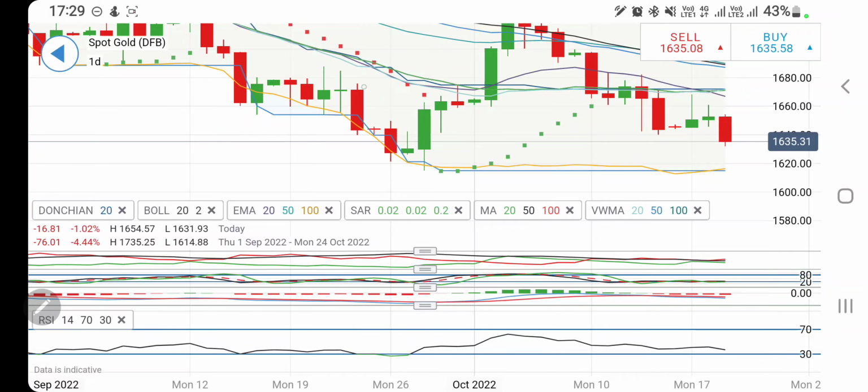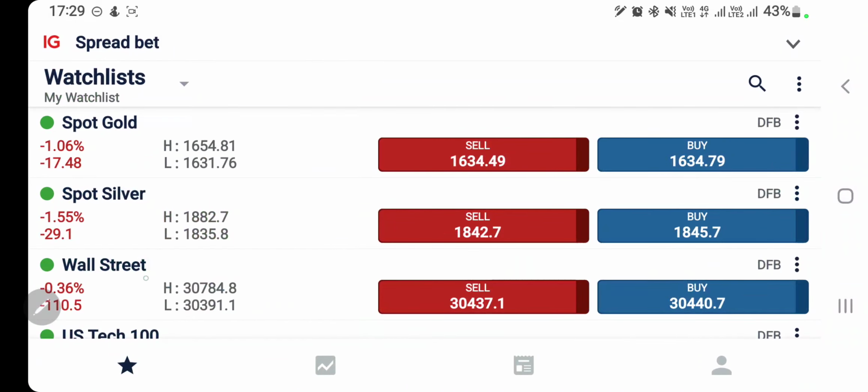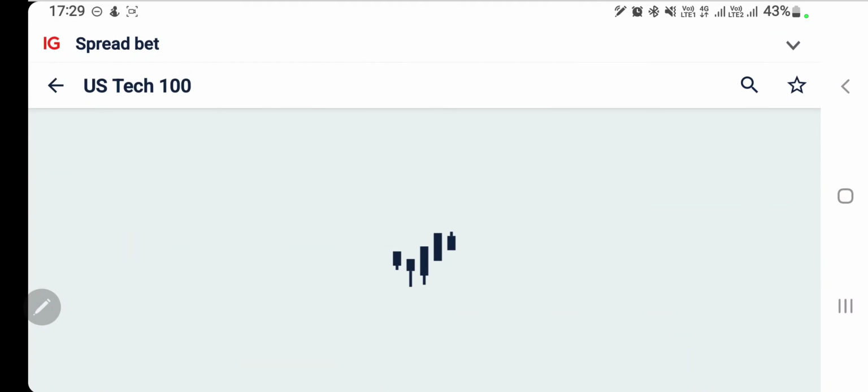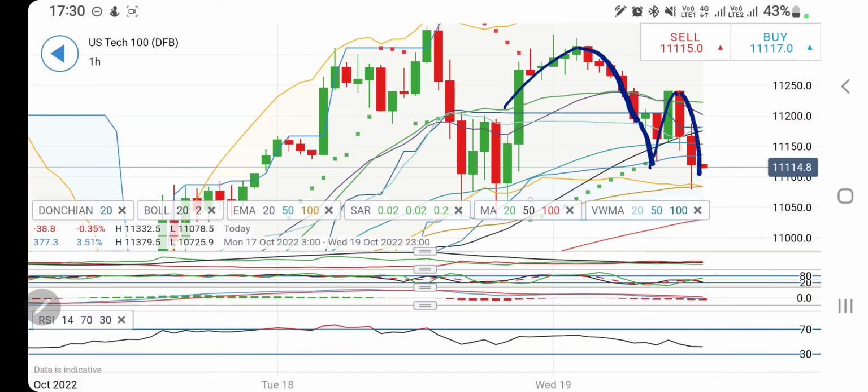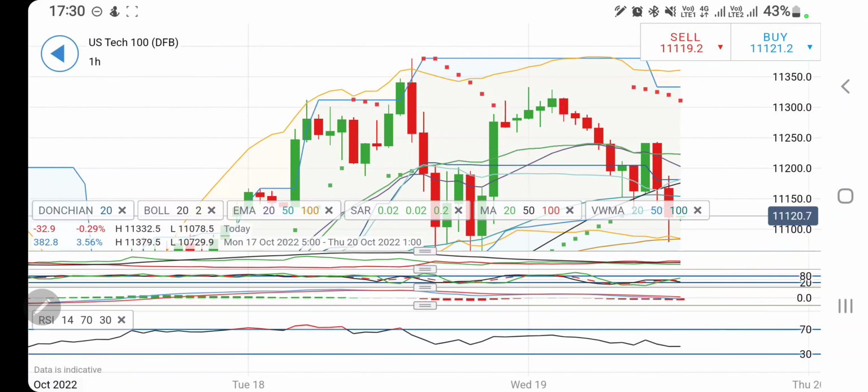Now let's have a look at Nasdaq 100. Now look at Nasdaq 100 on the hourly charts. Rise, retracement, sharper drop, a retracement, and then again continuing the downward momentum. So it indicates still there is bearishness till the time it trades below 11,250. I will not recommend you to buy anything. In fact, even if it tries to trade above 11,250, look at this on the hourly charts.